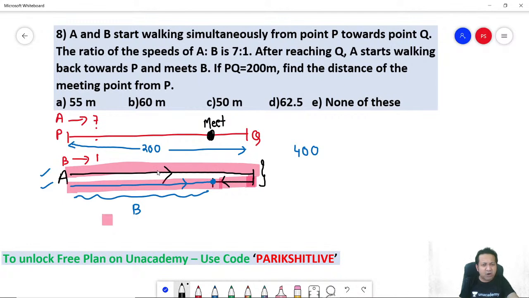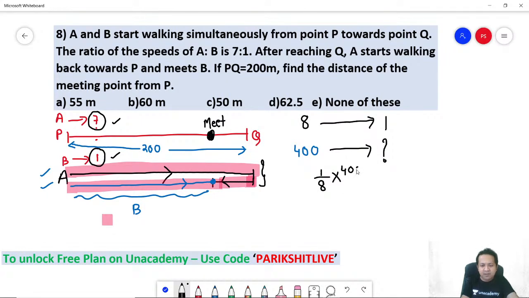Right? What is the ratio of speeds? Ratio of speeds is 7:1. It means total when they move 8 meters, where 8 is 7 plus 1, B must have covered only 1 meter. So when they covered 400 meters, how much did B cover? That's what you need to find out. So 1 by 8, use unitary method, into 400. That gives you the answer as 50 meters.